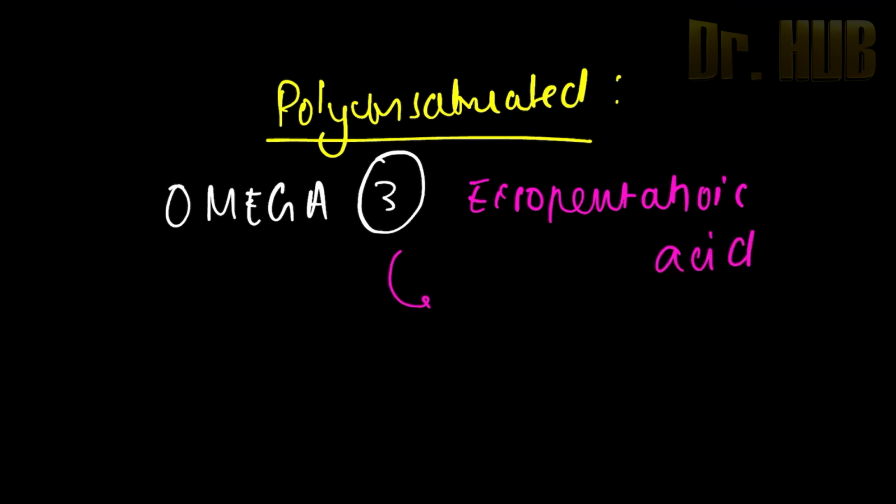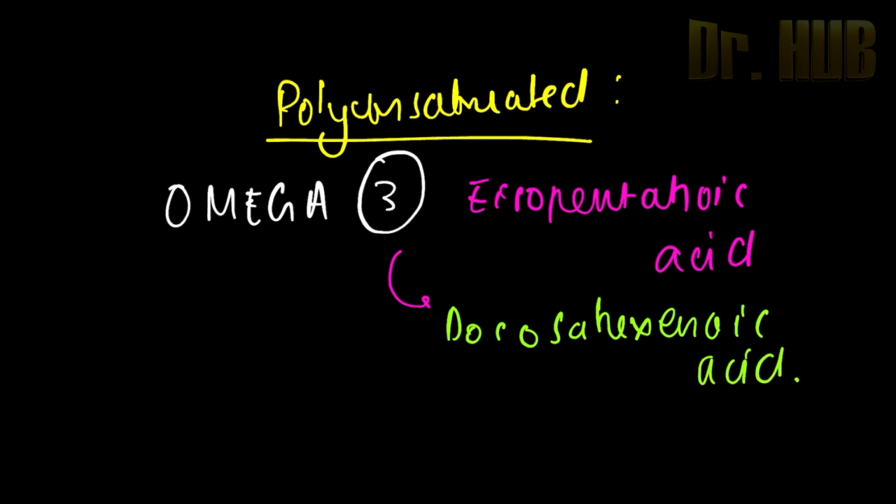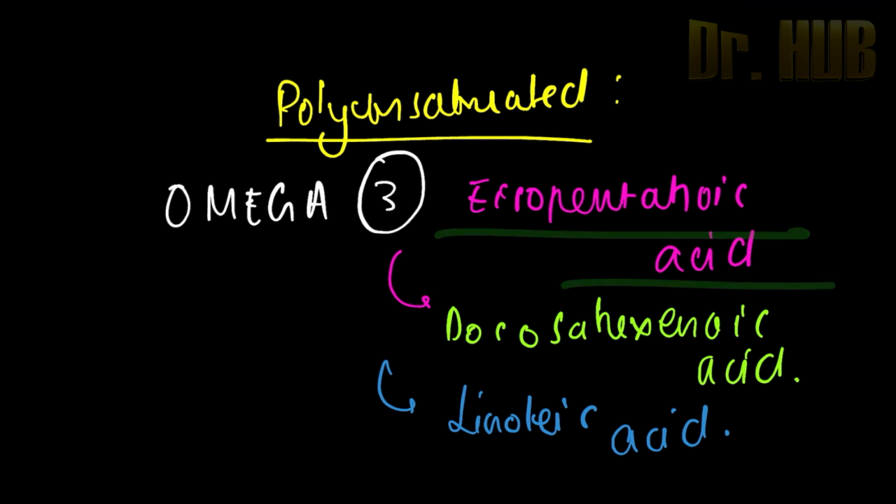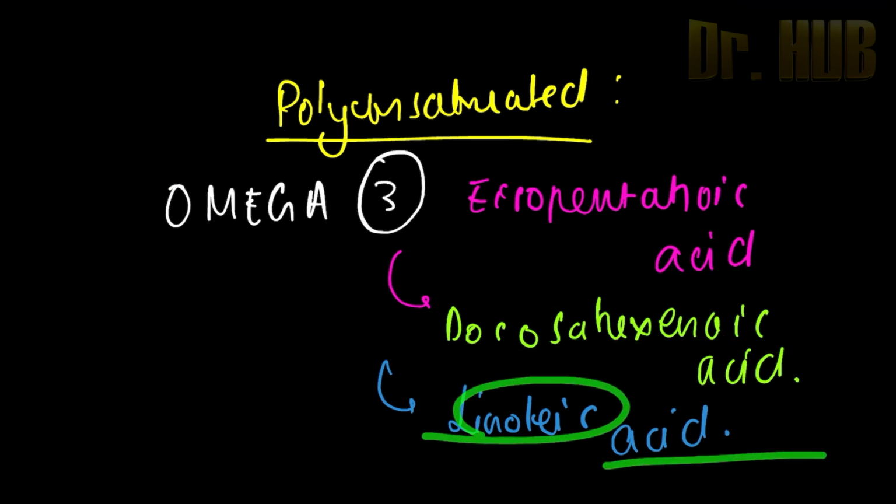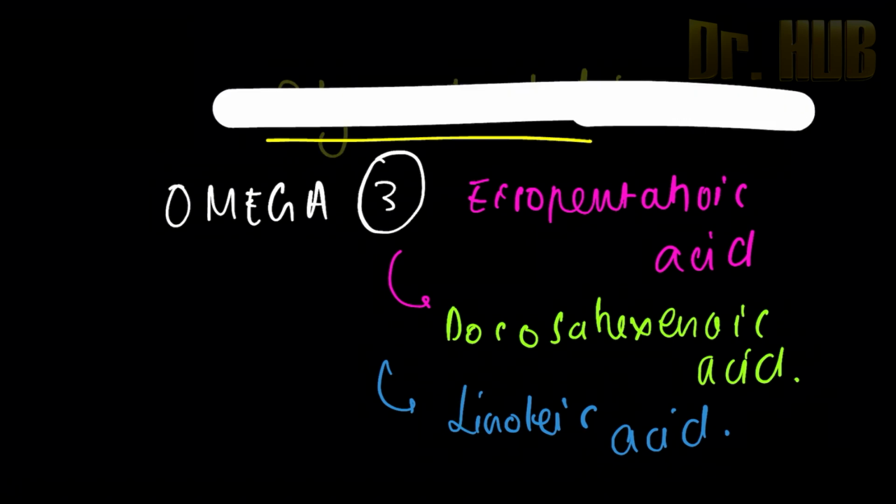Next is the docosahexaenoic acid. Then comes the linolenic acid. So omega 3 includes eicosapentaenoic acid, docosahexaenoic acid as well as linolenic acid. Next we look at the omega 6.